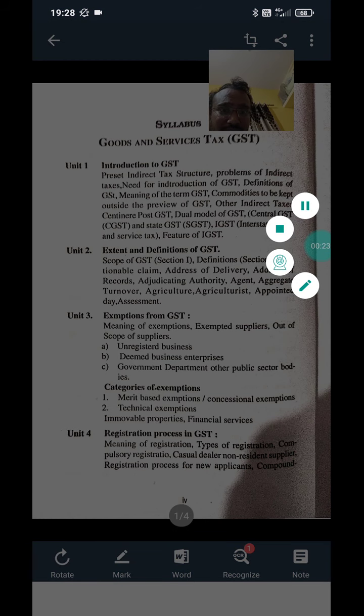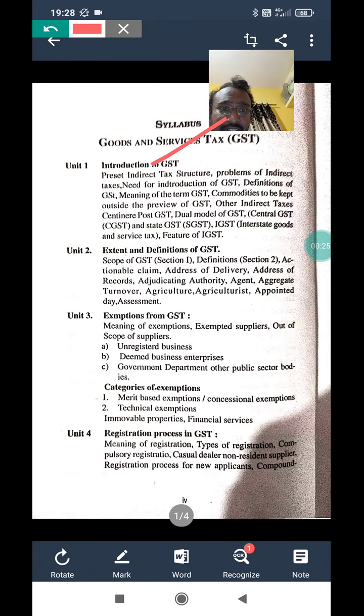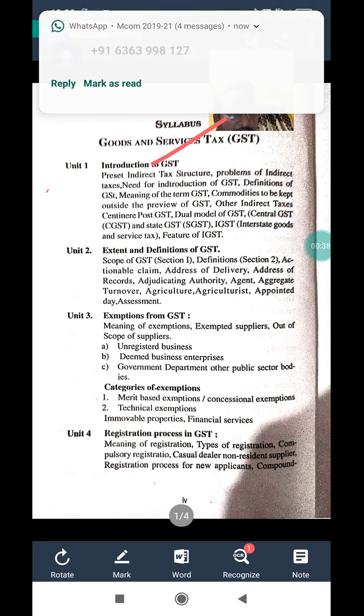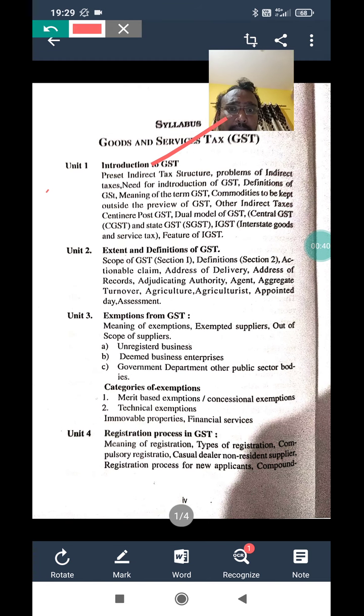First they are asking for an introduction of GST. So in that introduction of GST, they mention the present indirect tax structure. What are the present indirect taxes which are still available in India? Mainly we can say customs duty, VAT, excise. These are all indirect taxes which are still available in India.